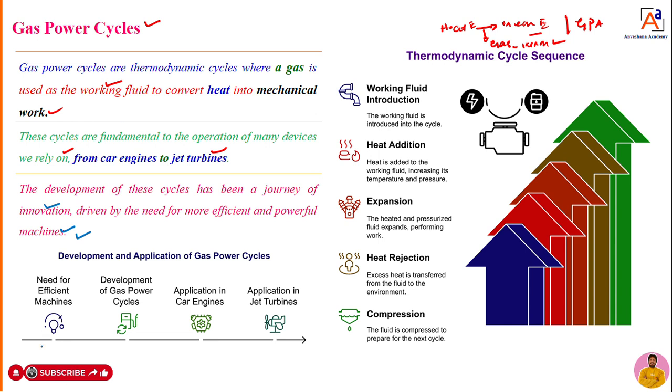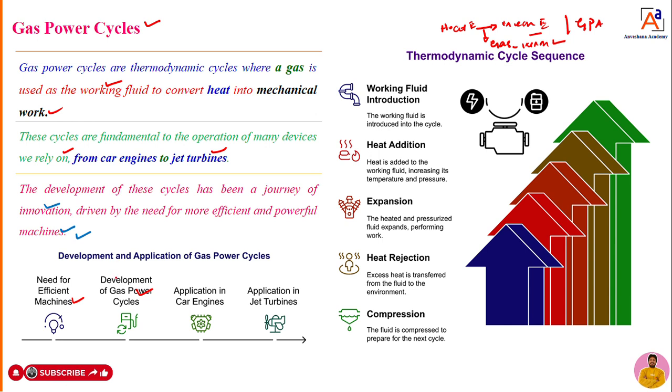Dear students, to convert heat energy into mechanical energy, we require gas as a working media, and we require one machine. Hence the scientists, inventors and engineers started to search for efficient machines which convert heat energy into mechanical energy. They came to know that there is a requirement of gas power cycles, so they started to develop gas power cycles. What the gas power cycles are, I will discuss in detail in upcoming classes.